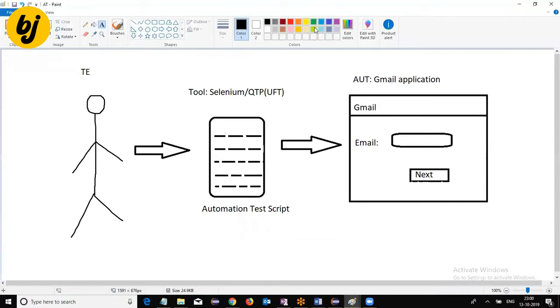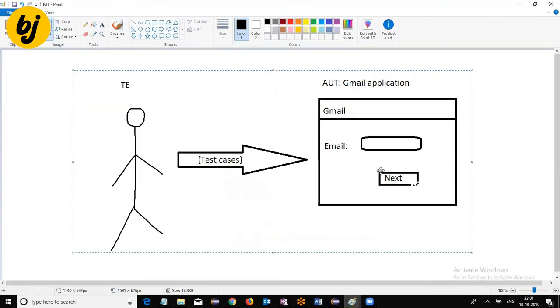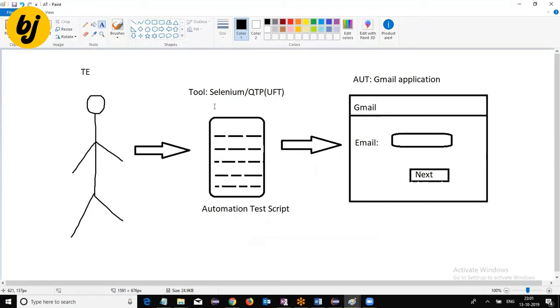Now observe here, as a test engineer, what can we do? We are not going to interact directly. During manual testing, we interact directly and test the application. But here, as a test engineer, we use some tool, and in the tool we develop the automation test script. Once you develop the automation test script, you run it, that means execute your program. It is going to interact with the application, perform the operation, verify the behavior, and based on that give the result.